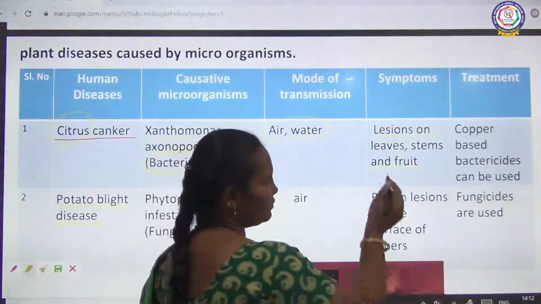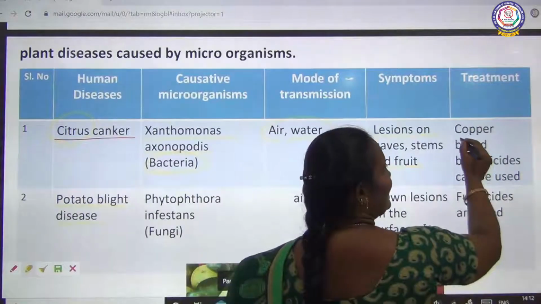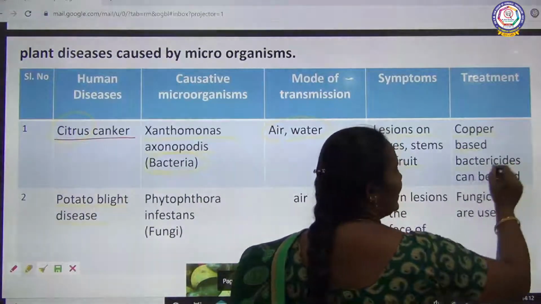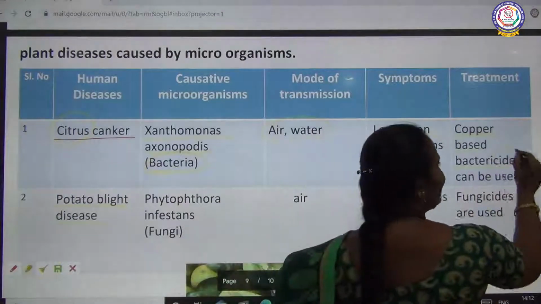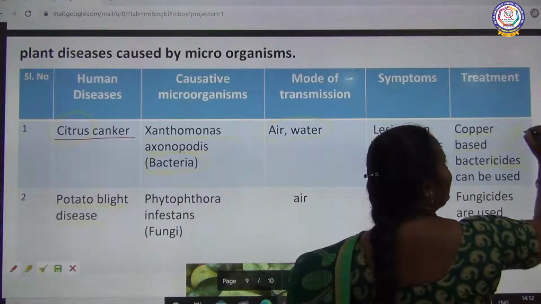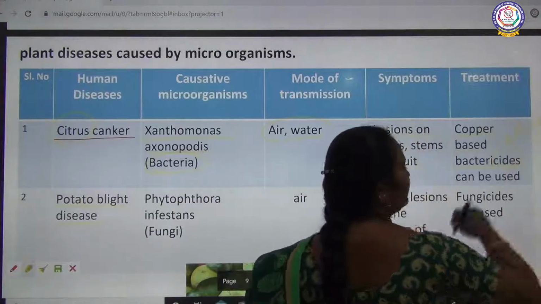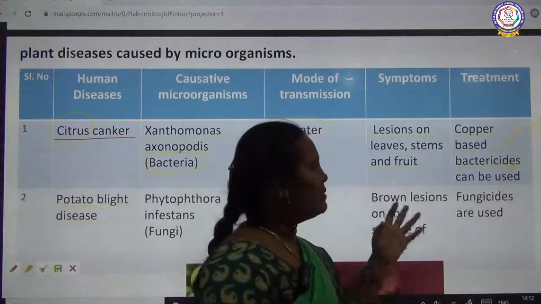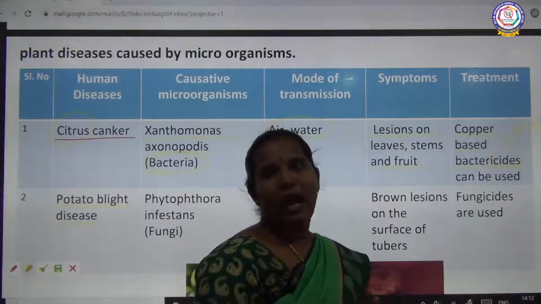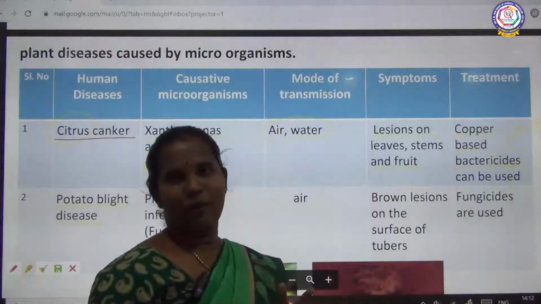What is the treatment? Copper based bactericides can be used. Bactericides means killers of bacteria, like antibiotics.